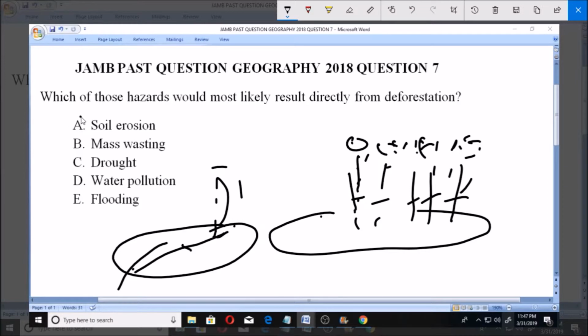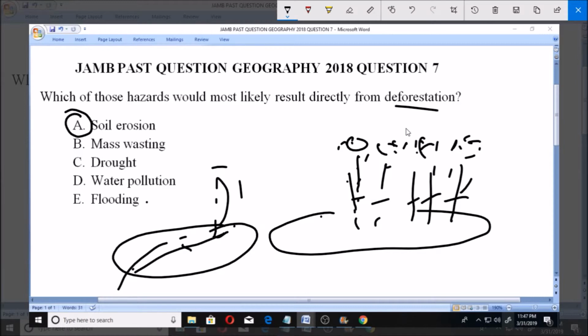So soil erosion is the most likely direct result of deforestation. But then you can still have any of these later. You can have flooding, so much flooding, because there is nothing to hinder the flow again.